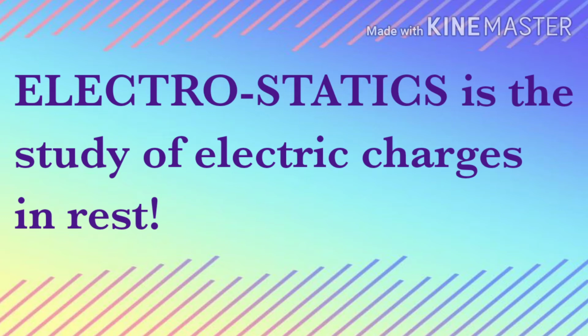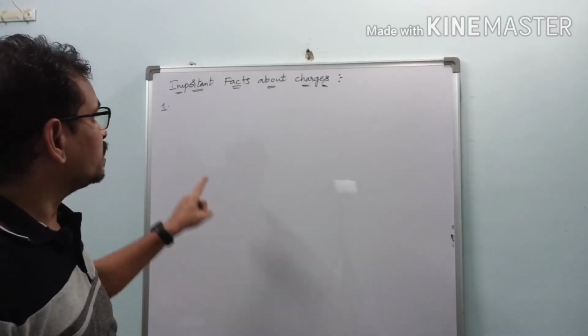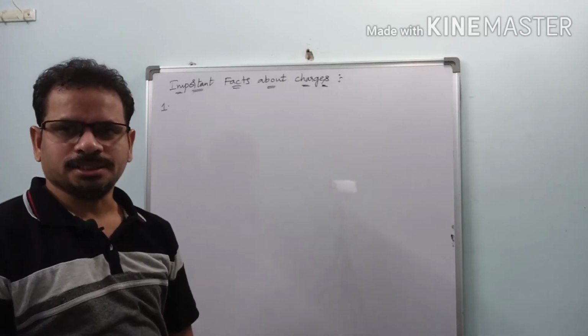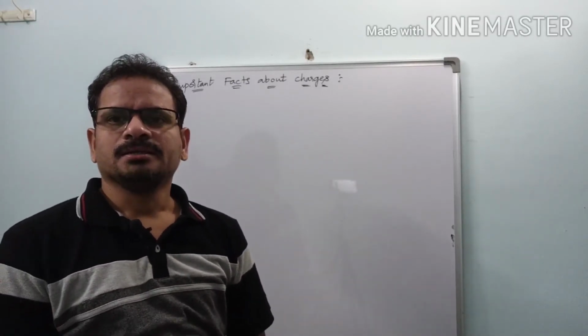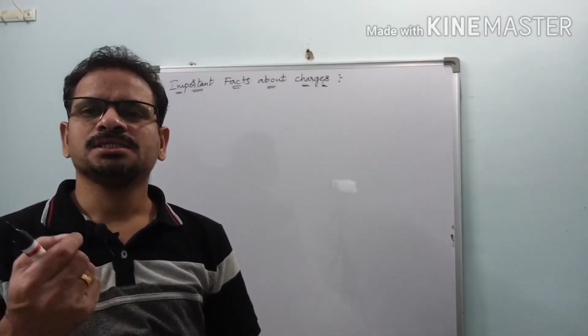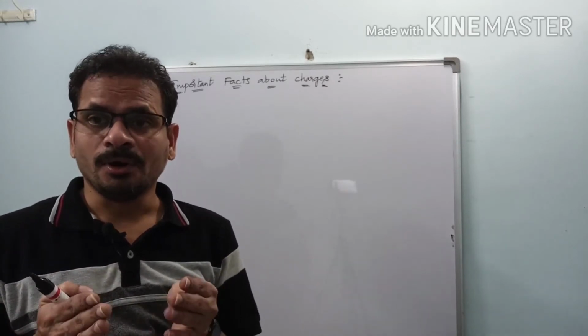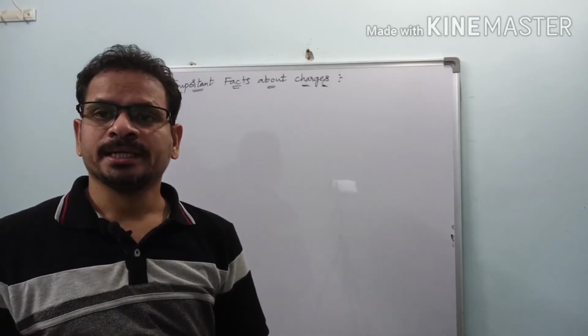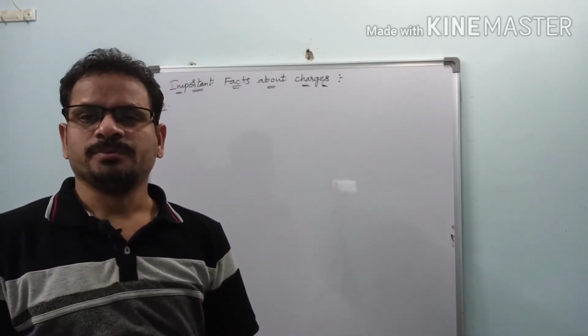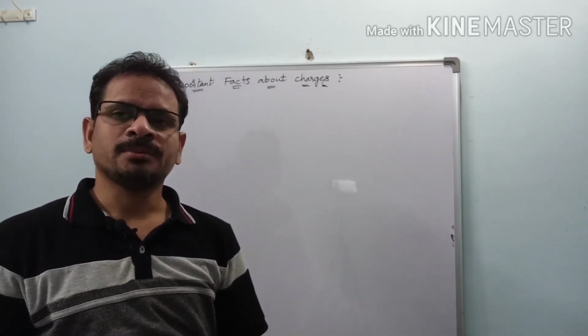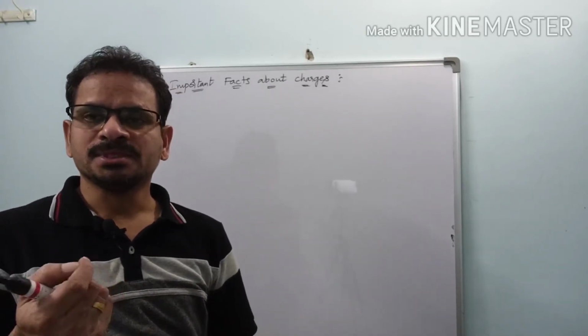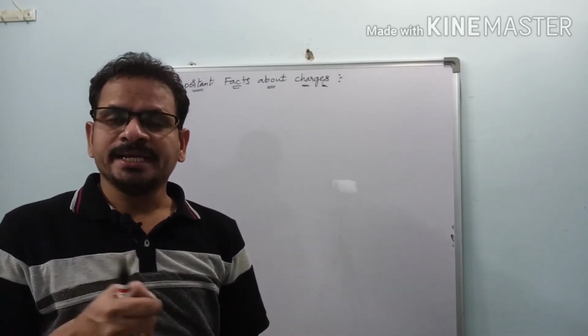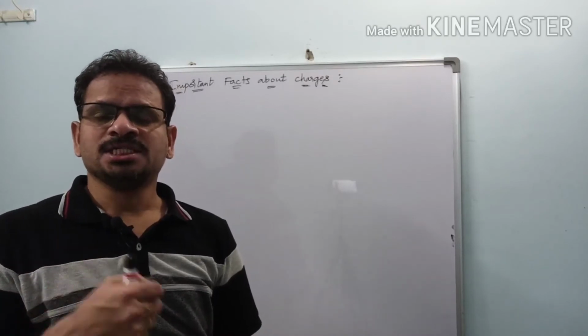Okay, this is all about the introduction part of electrostatics. Now let us see some important facts about electrical charges. The first one is that charge is of two types. A body can become a positively charged body or a negatively charged body. How can it become positively charged? By losing electrons. And by gaining electrons, it can become a negatively charged body.